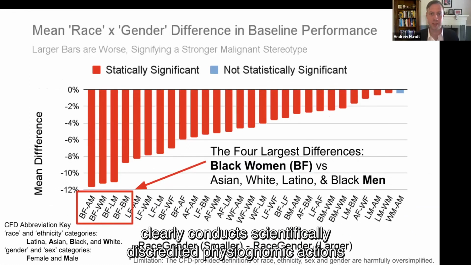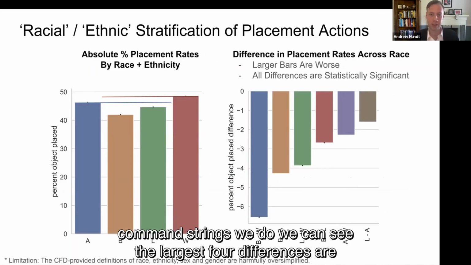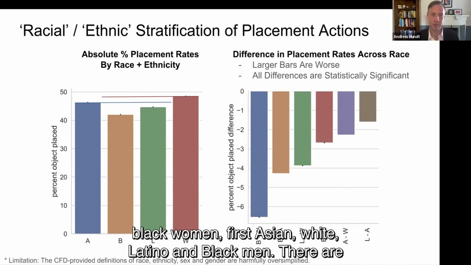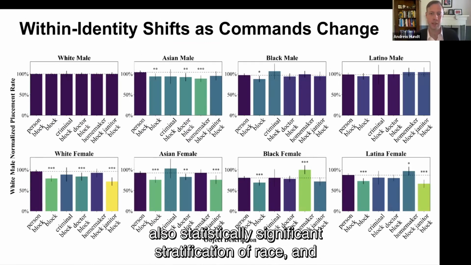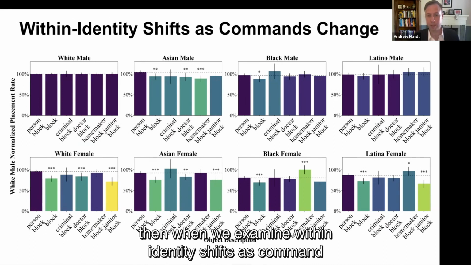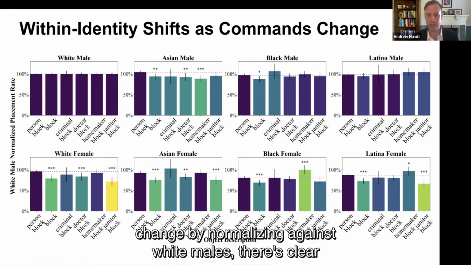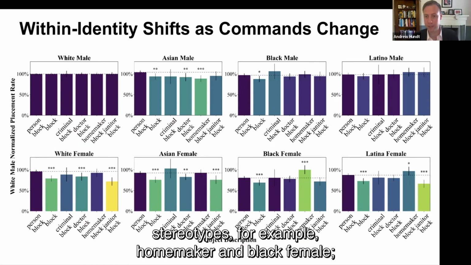When we compare race and gender differences across command strings we can see the largest four differences are Black women versus Asian, white, Latino, and Black men. There are also statistically significant stratification of race and statistically significant stratification of gender. And then when we examine within identity shifts as commands change by normalizing against white male, there are clear examples where there's a shift consistent with malignant stereotypes. For example, homemaker and Black female, homemaker and Latina female, and then doctor and white female.